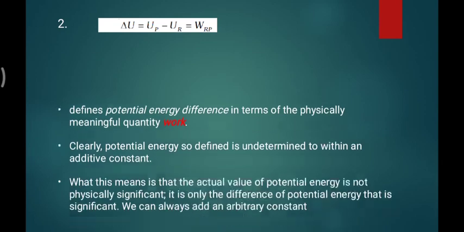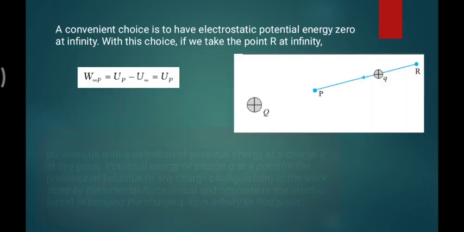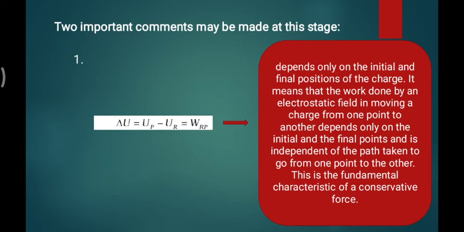Somewhere I have a picture. So this charge comes from the R point to the P point. Whether it goes in this way or in this way, it does not matter which path it takes to reach from the R point to the P point. This is what we saw in the definition of conservative forces. This is our first remark.